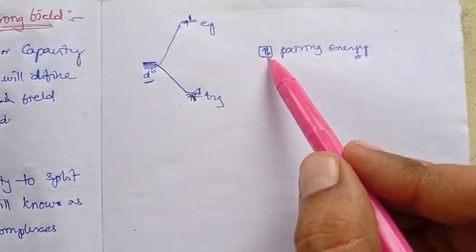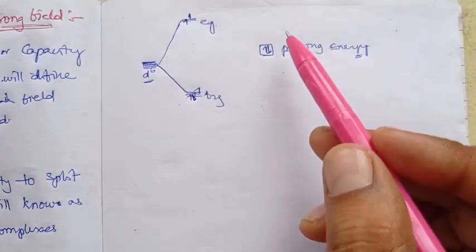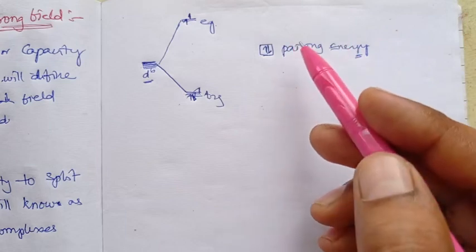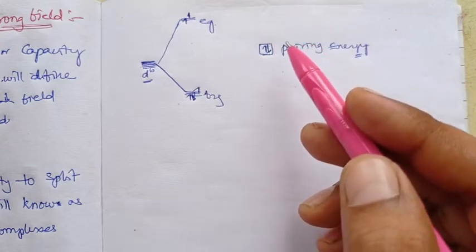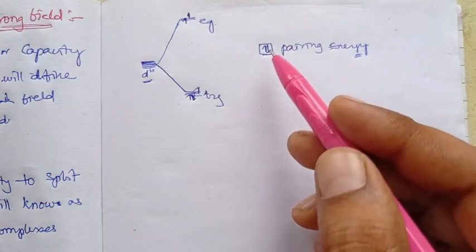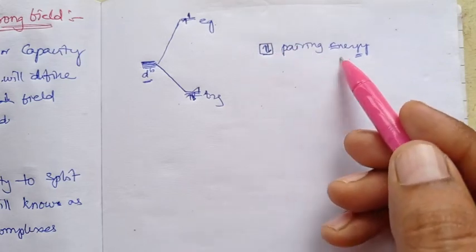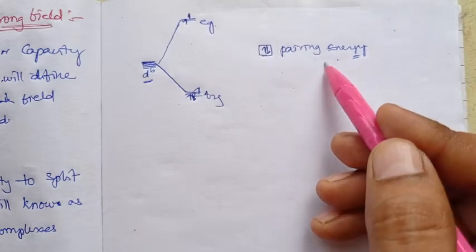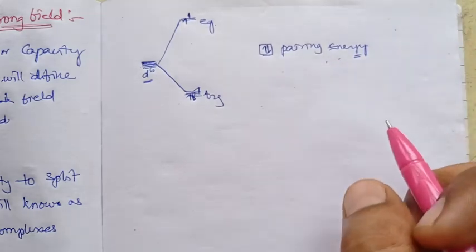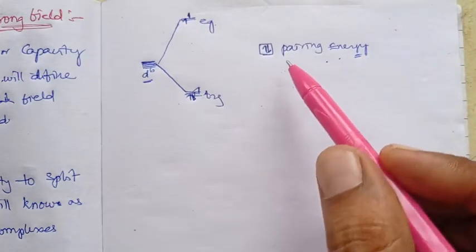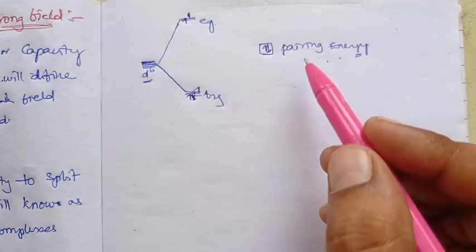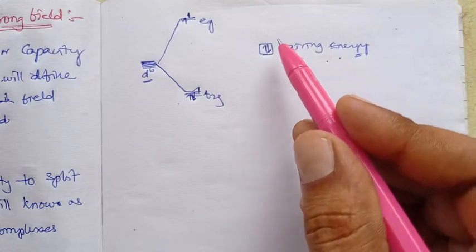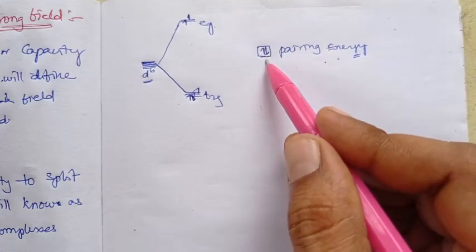In an orbital, the energy required to fill the second electron, or pair an electron, is known as pairing energy, right? That is also one of the hindrances. The electron has to acquire that energy and overcome it, then only can it pair in an orbital, right?